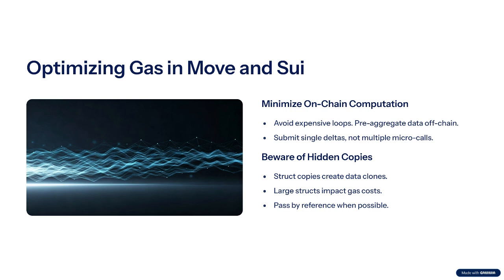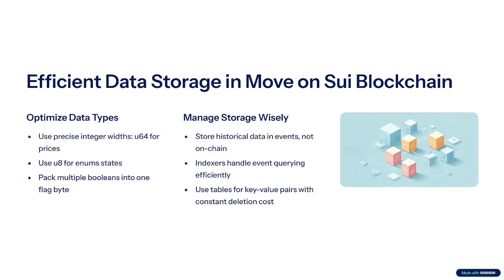And watch out for hidden copies. If you mark a 4 kilobyte struct copy and then pass it into 2 helpers, the VM actually clones all 4 kilobytes twice. Every byte you leave on chain is a byte every validator replicates forever.